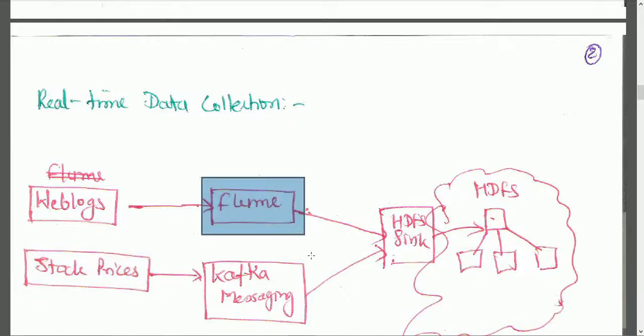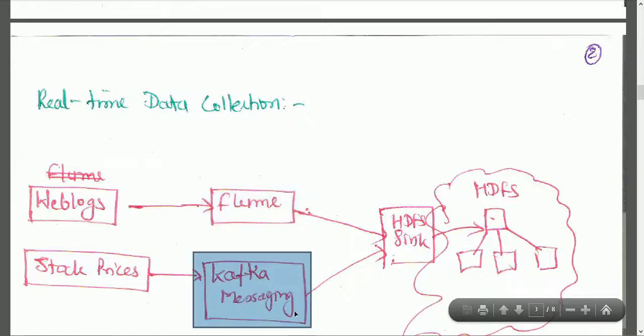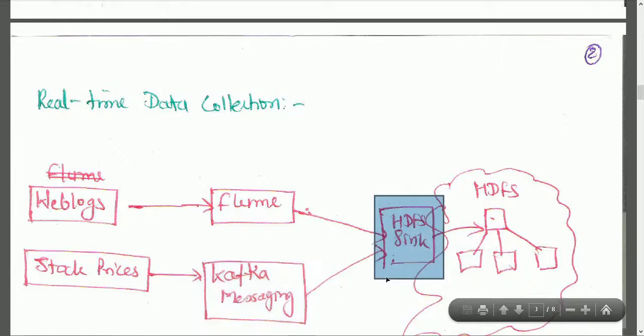Flume is part of the Hadoop ecosystem and is able to fetch data from Weblogs or many other places. The Kafka messaging engine itself can also help you get this data, and then you put it into an HDFS sink. This is just a sink for storing data into HDFS.